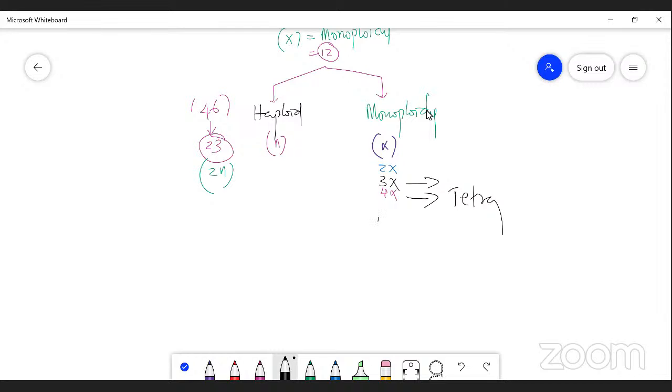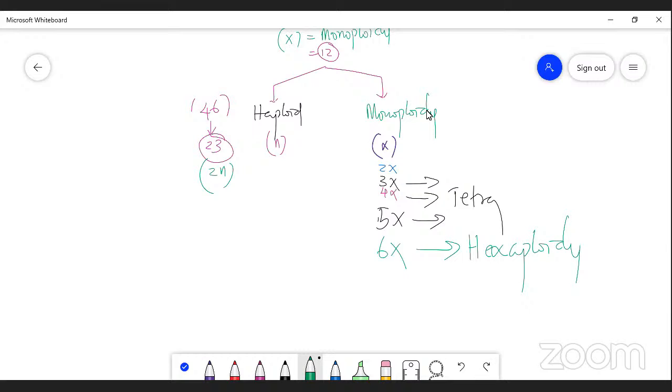If 5x, 5 basic sets of chromosomes are added from the normal, fixed, or constant number of chromosomes, that is denoted by 5x. Instead of 5x, if 6 basic sets of chromosomes are added from the constant or specific number, that is called hexaploidy, right? Hexaploidy.